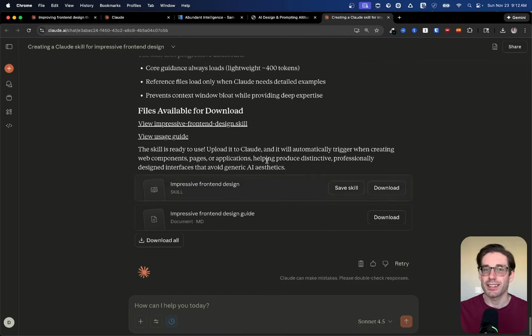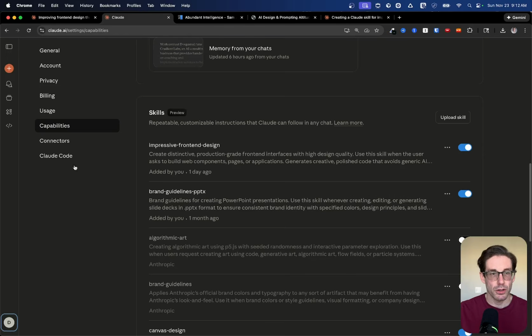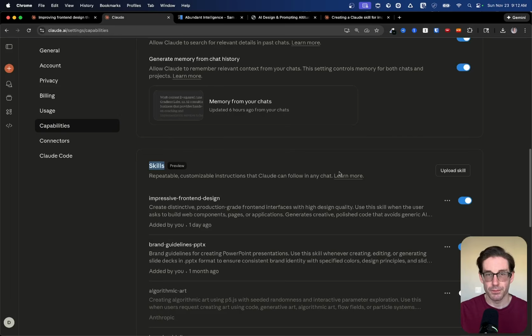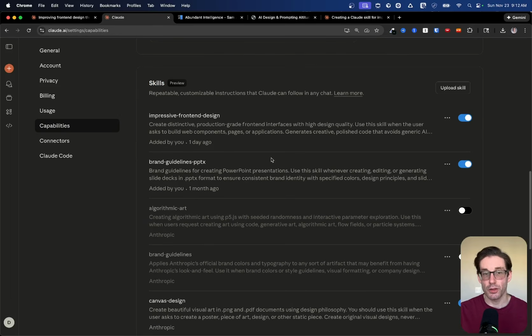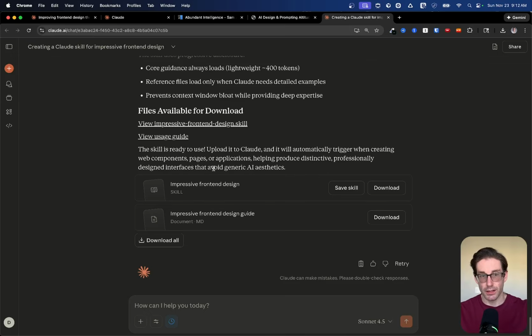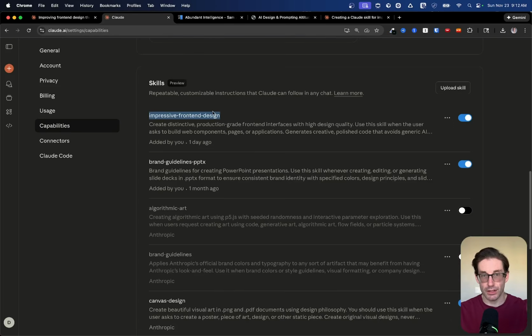Now the question is, where do skills sit? So if you click on your profile here, you go to settings. Under settings, if you go to capabilities here, you'll see there's an option down here called skills. Most of these skills are out of the box, and a few I've made custom. So this one here is a custom one that I made. The one that I just showed you in that chat, this is the skill I created. So I just saved it directly into Claude.